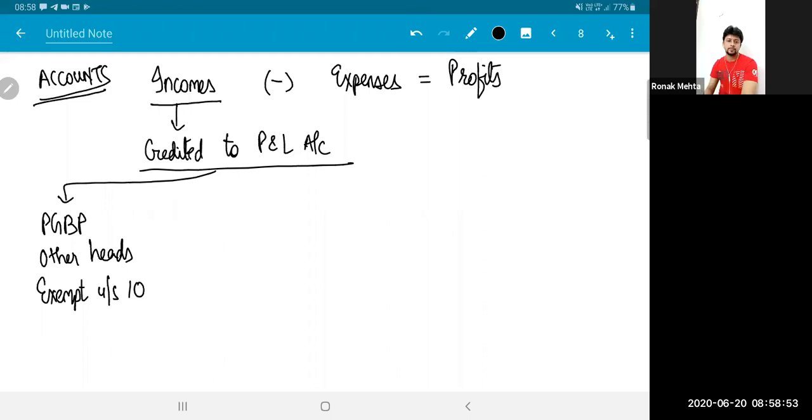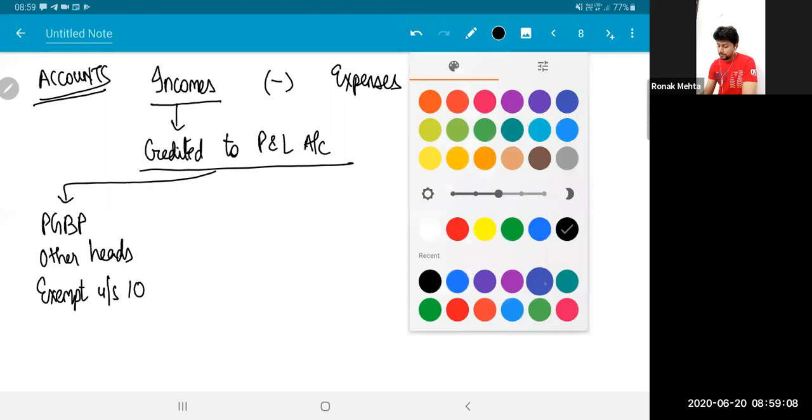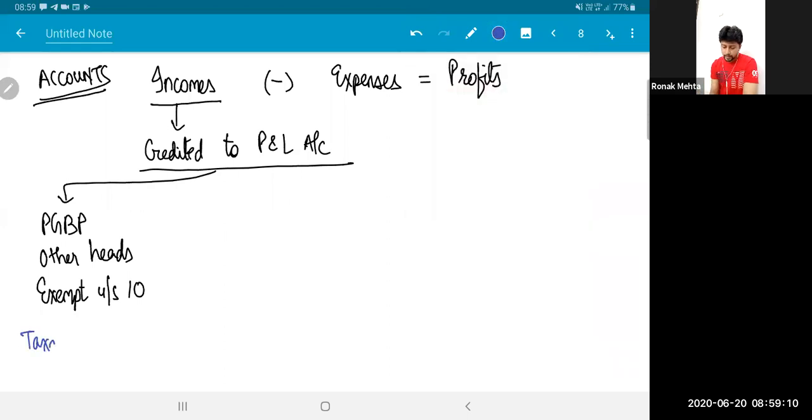Account says income is income. So for accounts, agriculture income is also income, dividend income is also income, rent from property is also income, and sales is also income. Everything gets credited to P&L. Which means when I do tax adjustments, in taxation adjustments, these two will have to be reduced from my net profit because they are not part of PGBP.